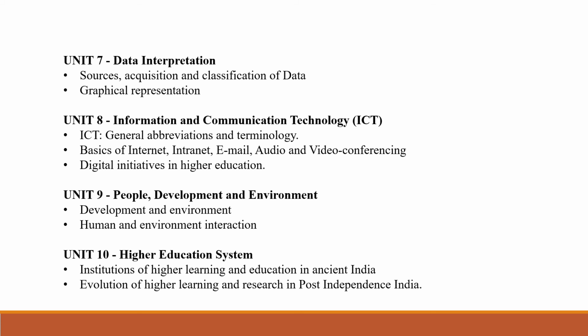Unit 9 is People, Development and Environment. Under that, development and environment, human and environment interaction, etc. are there. And the last unit is Higher Education System. There we must know institutions of higher learning and education in ancient India, evolution of higher learning and research in post-independence India, oriental, conventional and non-conventional learning programs in India, professional, technical and skill-based education, value education and environmental education, policies, governance and administration, etc.